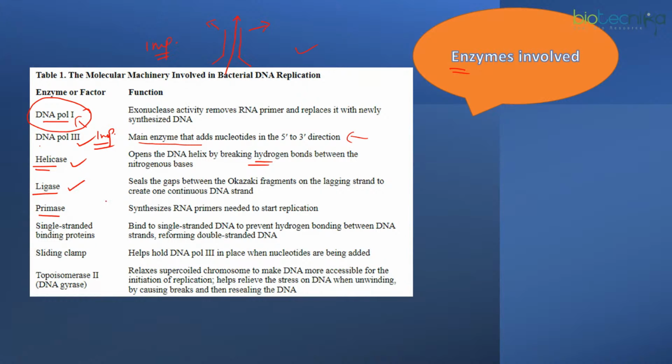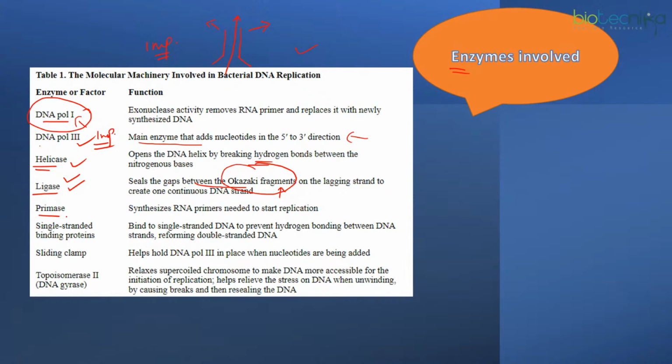Now, what is the role of ligase? Ligase is responsible for sealing the gaps between the Okazaki fragments. Like I've told you, the lagging strand will be synthesized in the opposite direction to the progressing replication fork. So it is actually synthesized in the form of small fragments which are known as Okazaki fragments. But later on, those Okazaki fragments need to be united, right? They need to be joined. So DNA ligase will help.